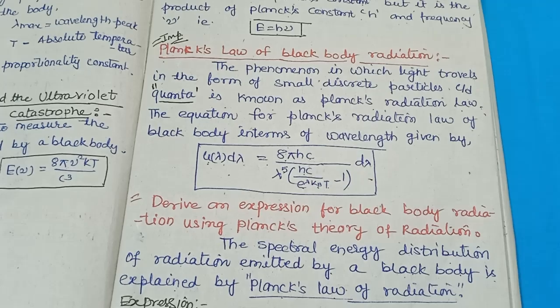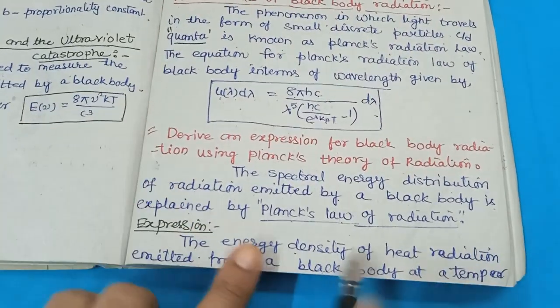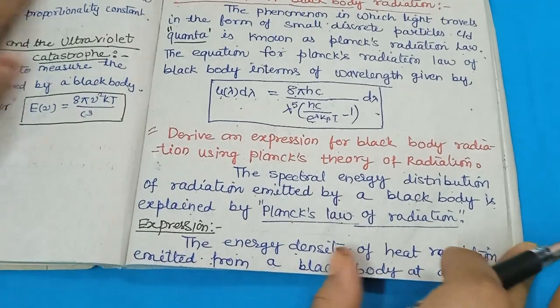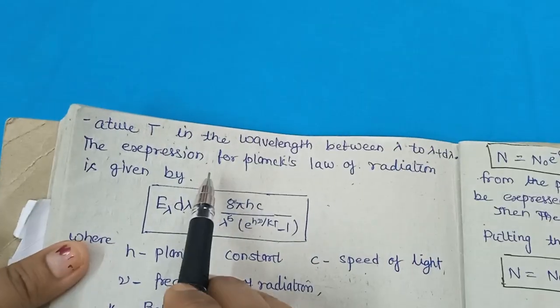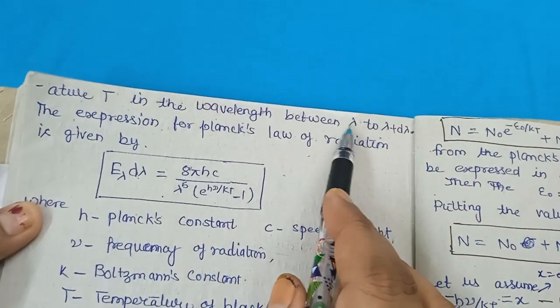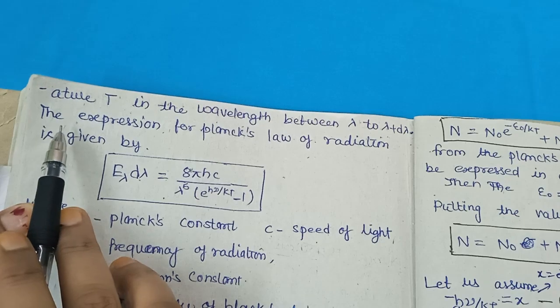So, what is the Planck's law of radiation expression? The energy density of the heat radiation emitted from a black body at the temperature T in the wavelength range lambda to lambda plus d lambda.